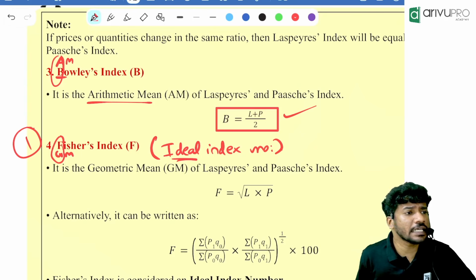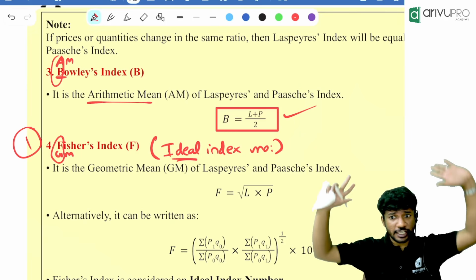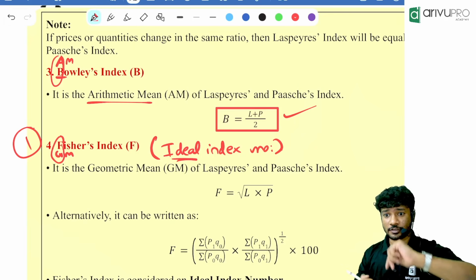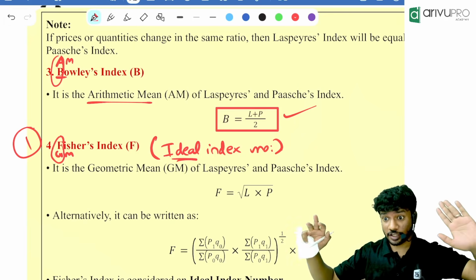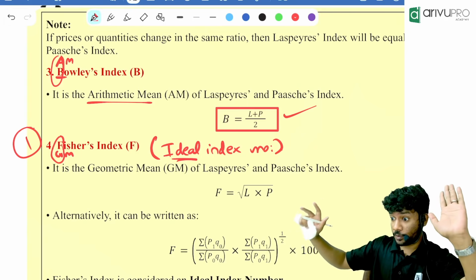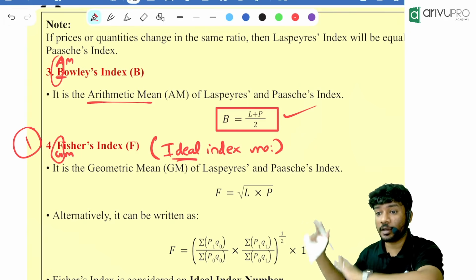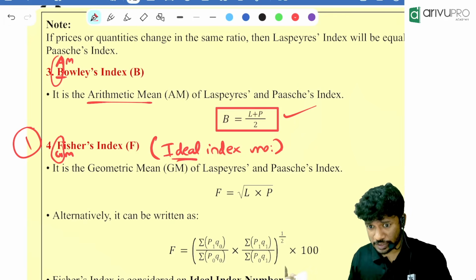What do you mean by ideal? Now, if I ask you a question, who is an ideal hero in a movie? The hero will always be coming and rescuing the heroine, then fighting the villains, killing everyone. Or for other people, the ideal hero will be someone who doesn't harm anyone, who will always be looking after family. Likewise, ideal has many values as a person.